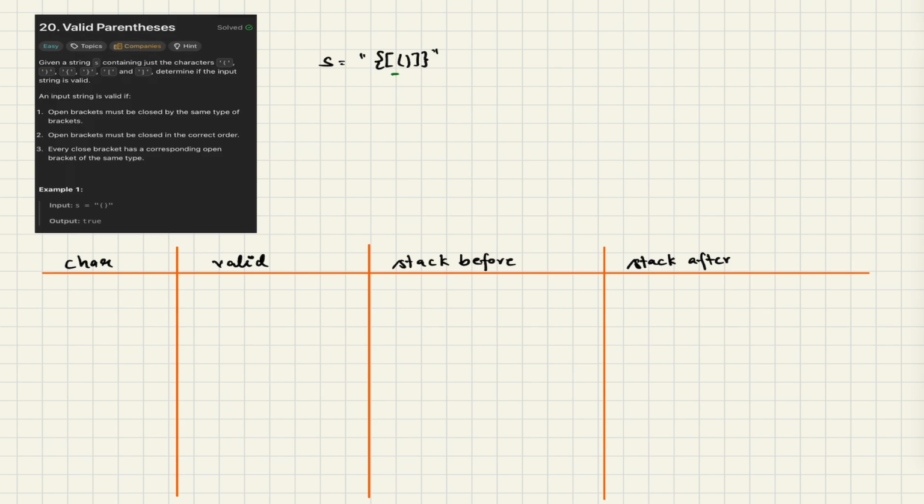But what I know is that the most recent opening should close first, right? This itself gave us a hint: the one which was last in should come out first. So it's LIFO, right? The most recent opening should be closing first. That means we can use a stack.